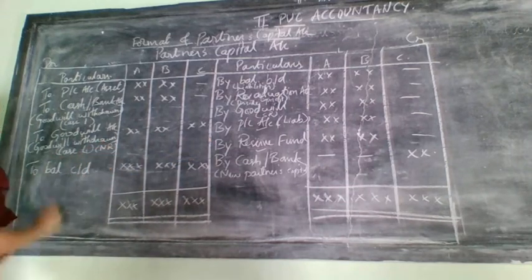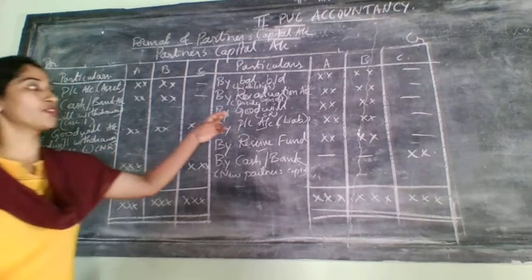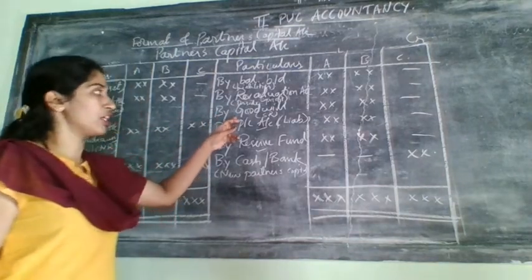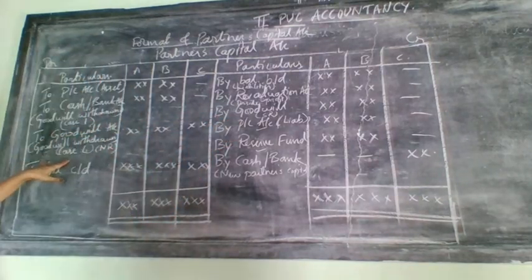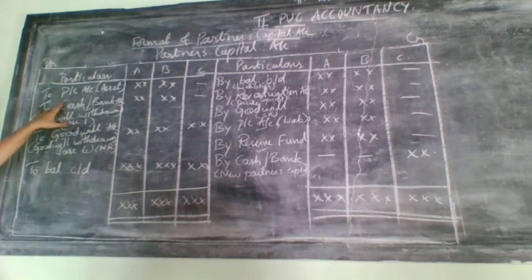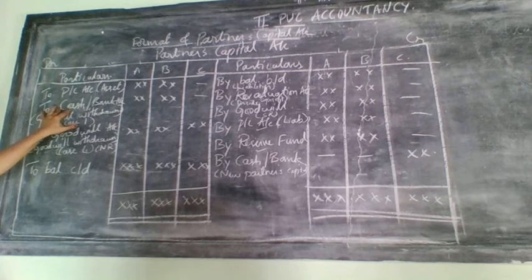Which ratio? New ratio. See, goodwill distribution is in the sacrifice ratio, but when the goodwill is withdrawn, that is case 1, the new partner will bring the goodwill, and when he withdraws that amount, at that time you will write cash or bank.